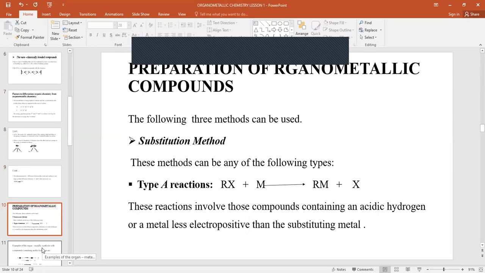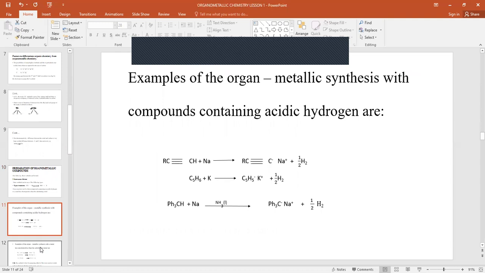Preparation of organometallic compounds. There are mainly three methods. We have the substitution method, oxidation method, and reduction method. So the substitution method can be of any of the following types. We have the type A reaction. This one involves those compounds containing an acidic hydrogen or a metal less electropositive than the substituent metal. An example of the acidic hydrogen is illustrated in the equations below.